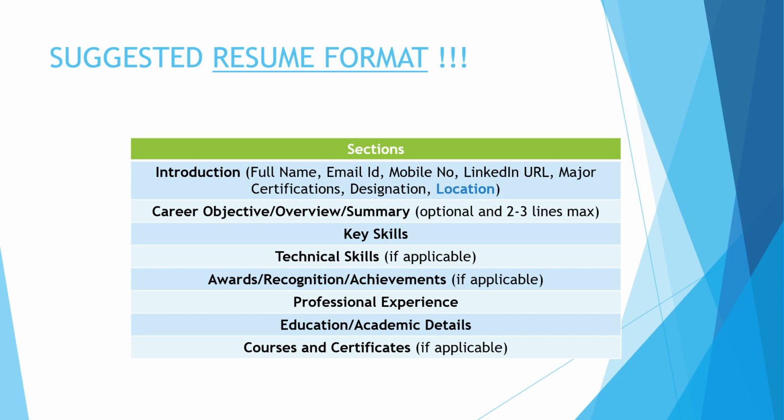If you are a fresher, you can write career objective. If you are an experienced person, you can write either career overview or summary, and that is also optional, and maximum 3 lines for that. All the other points are understood based on their names. So let's go ahead.